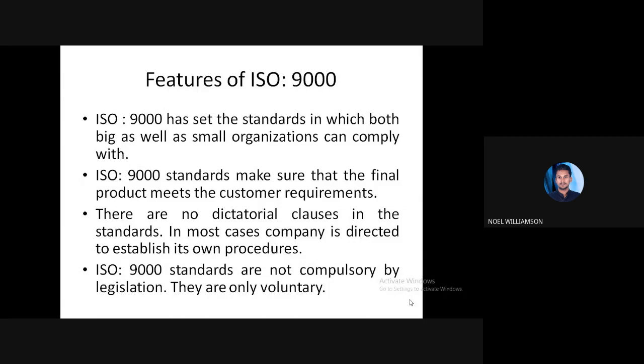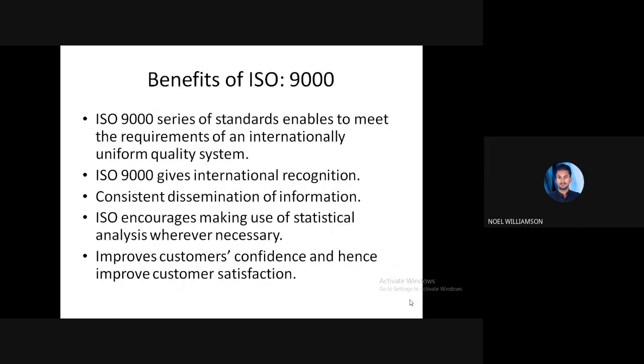So in order to have the certification, later we will see how it is certified. There are certain audit policies and audit procedures. There are external certification agencies. They will come and conduct an audit, or they will review the procedure, after which the certification will be provided. Anyway, this is not compulsory. It is only voluntary. If it is there, it will be better. So these are the main benefits of ISO 9000.